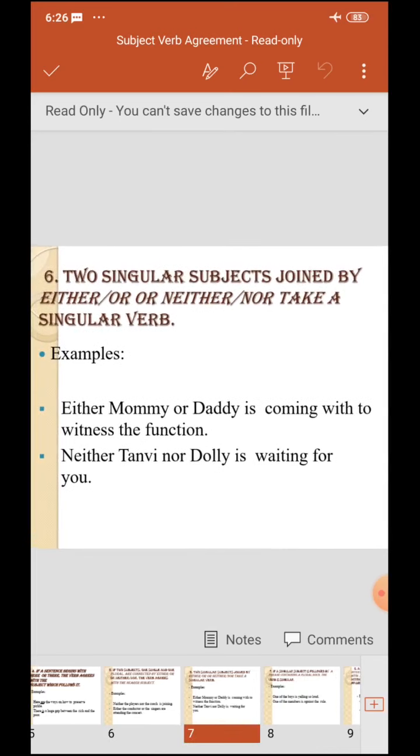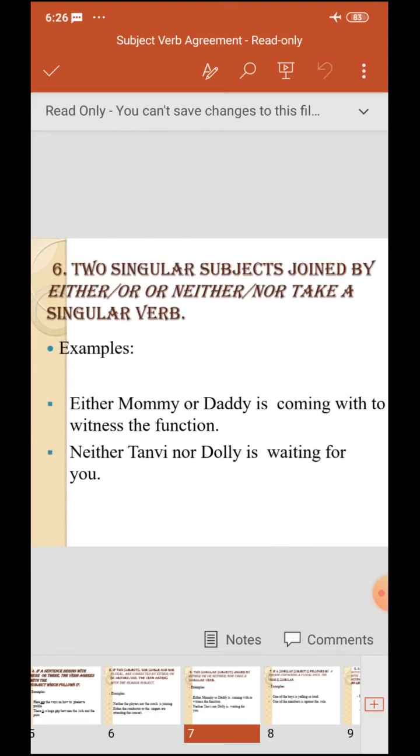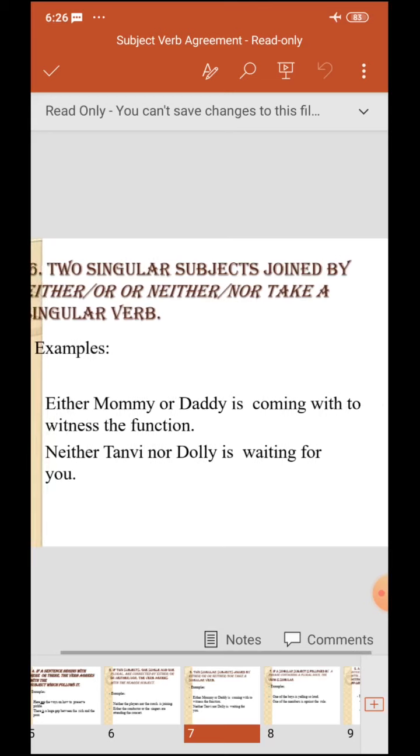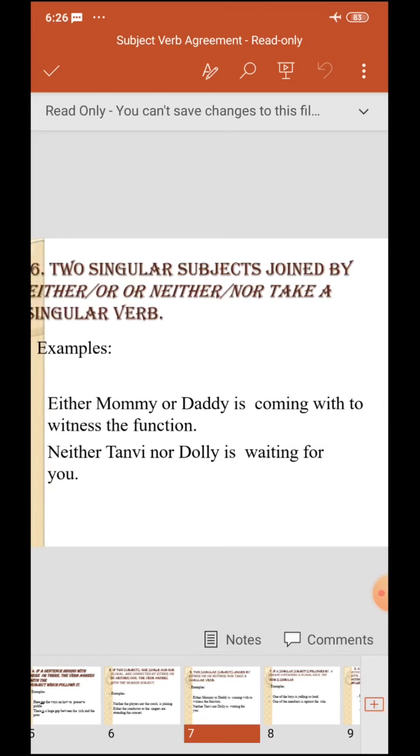Next rule. Two singular subjects joined by either or, neither nor take a singular verb. For example, either mommy or daddy is coming to witness the function. Neither Tanvi nor Dolly is waiting for you. Fine. So two singular subjects joined by either or, neither nor take a singular verb.